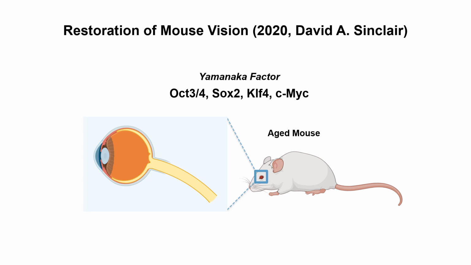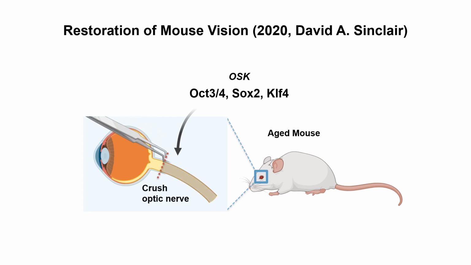The original Yamanaka factors are four factors, but c-MYC has a potentially dangerous oncogenic possibility. So excluding c-MYC, the three factors OSK were applied, the optic nerve was crushed, and the recovery of those neuron cells was monitored. Very interestingly, the neurons fully recovered. That means resupplying those stem cells can help to solve aging-related problems.